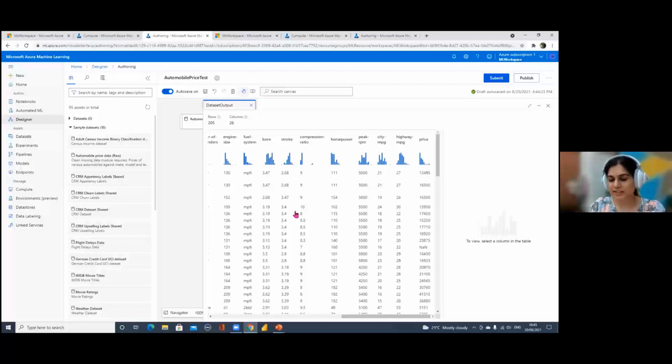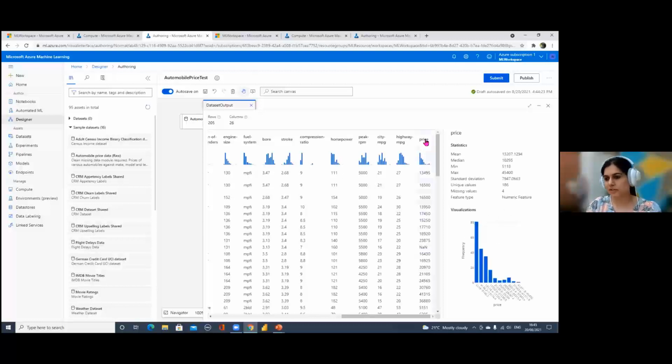And any other column in this data set becomes features for us, because we'll be training our model using all these features to predict our label, the price column. Now, if I select the price column, on the right I can see some high-level distribution about the column data. You can see statistics like the mean value, median, minimum, maximum, and so on. You can see unique values is 186. There are just 4 missing values, and obviously it's a numeric feature. And at the bottom, you can see a small histogram showing the distribution.